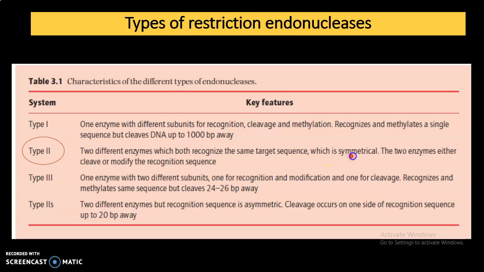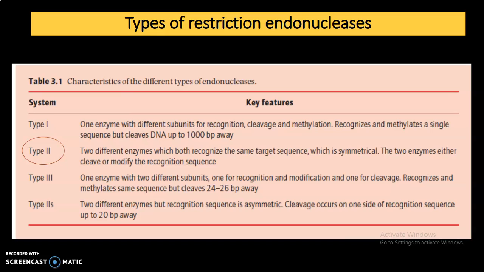They also recognize symmetrical sequences. Symmetrical, that is, if you divide the recognition sequence into 2 halves, you can read a similar sequence from both sides.